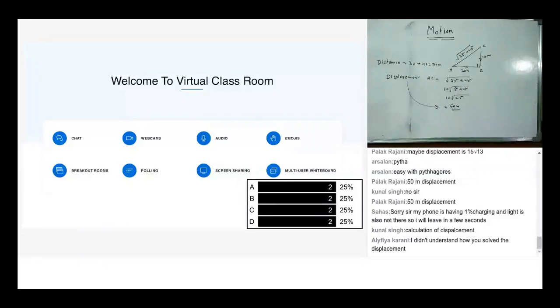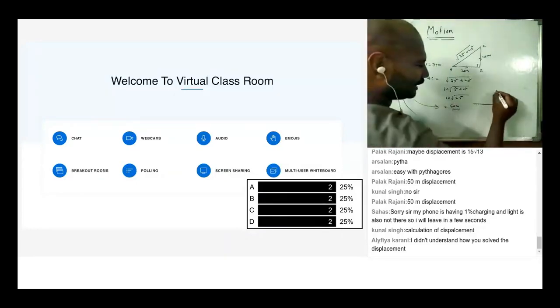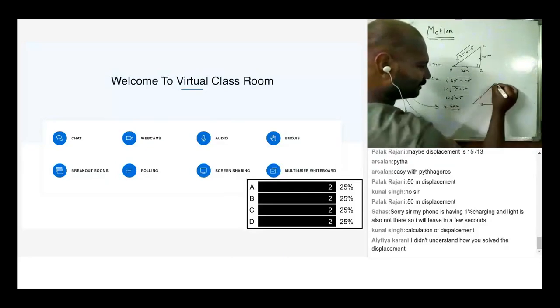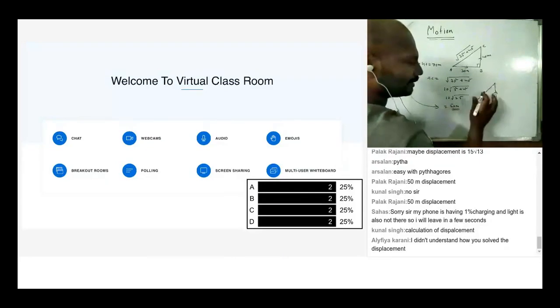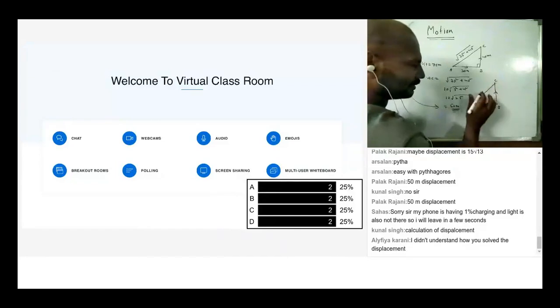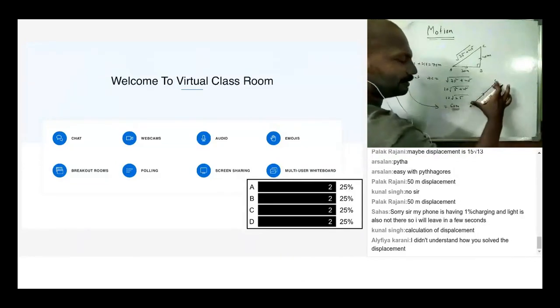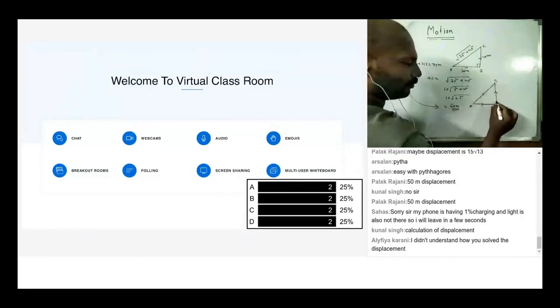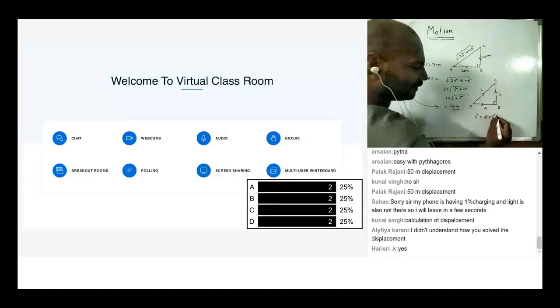Going from here to here and then from here to here is equivalent to going from here to here, because whether you take this path or this path, you're going to reach the same point C. So what is the minimum possible distance or separation between A and C? This is the separation between A and C. I hope all of you know Pythagoras theorem. If this is A, this is B, this is C, can I write C square equal to A square plus B square, or C equal to under root of A square plus B square?